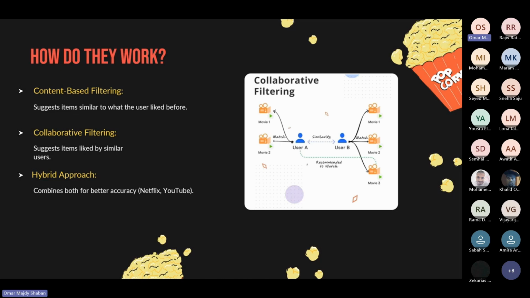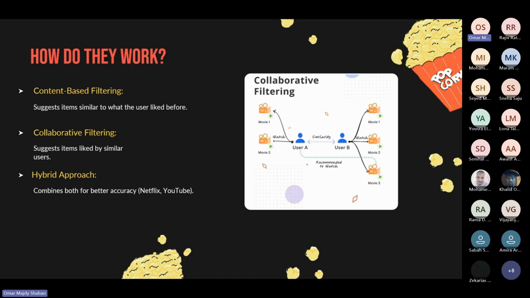So, for example, if you and I have a shared playlist on Spotify that we listen to, and I start listening to a new song, Spotify's recommendation system might suggest this new song to you, since we already have a similar taste, because we listen to the same type of music.